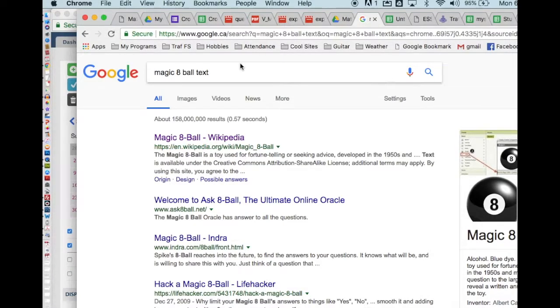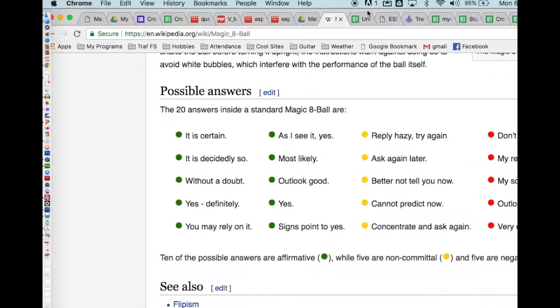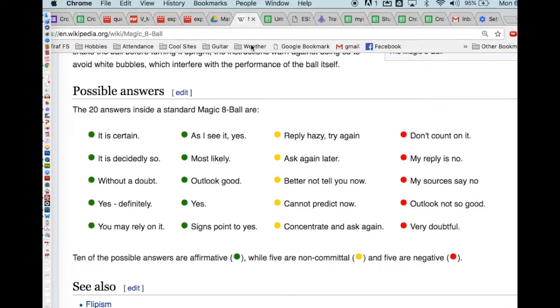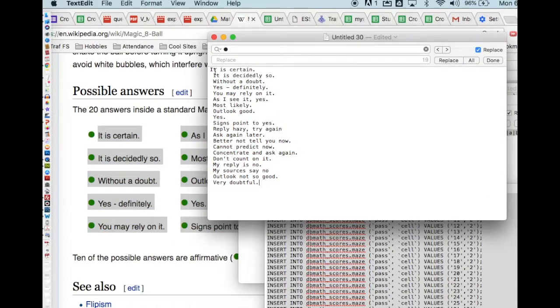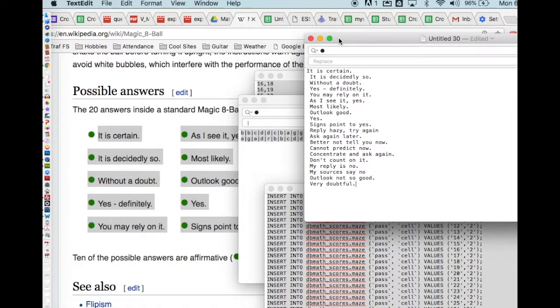Alright, so I'm just getting the text for the Magic 8 Ball. So I'm going to Wikipedia. Here it all is. These are all the different answers, and there's 20 different answers. So I'm just going to copy all that. I pasted it into a text document. These are all the different things that the Magic 8 Ball can say.